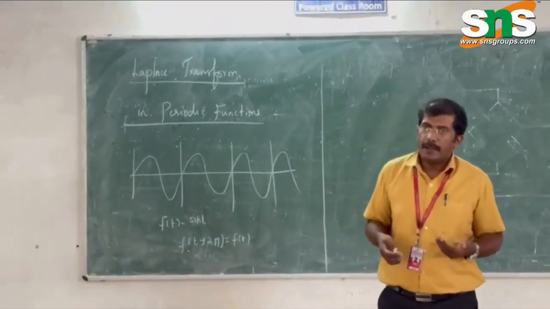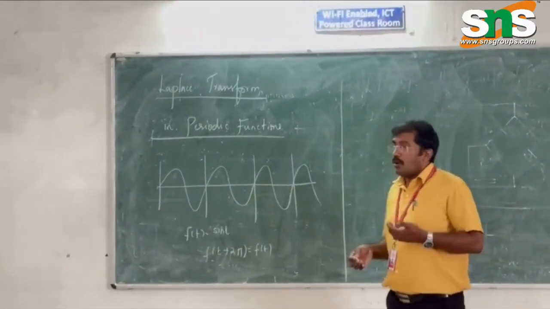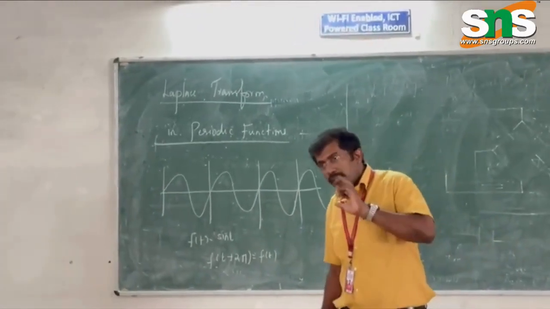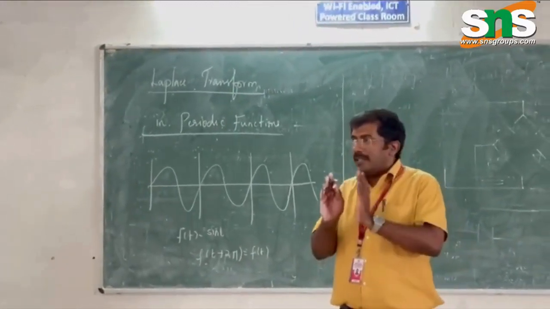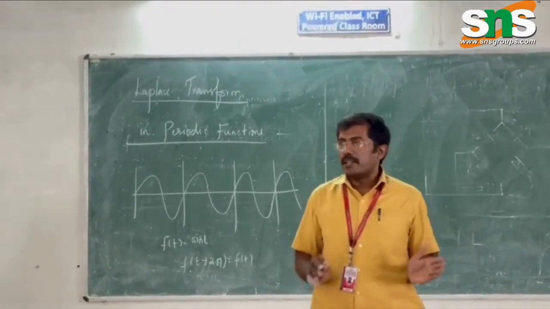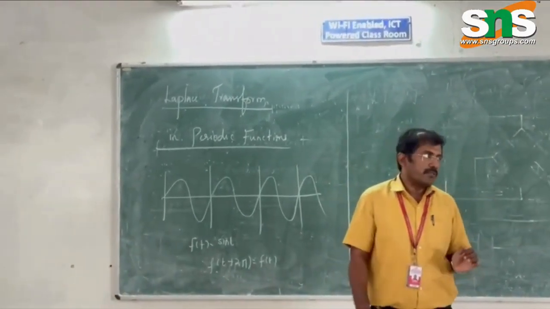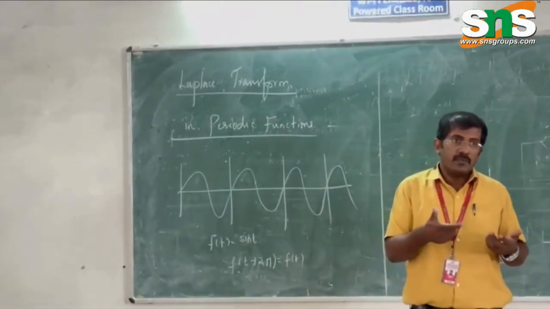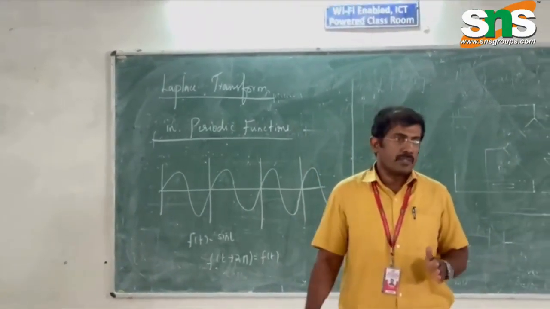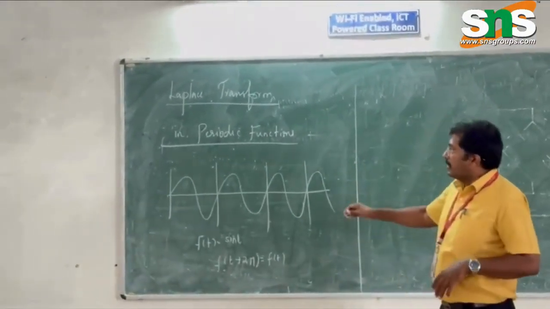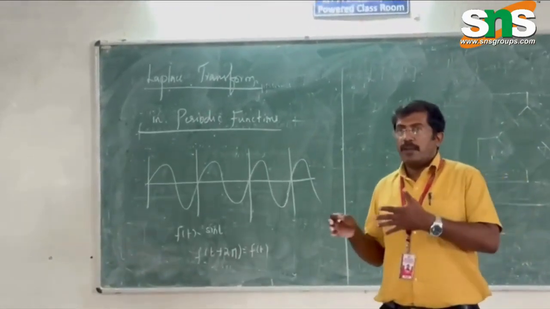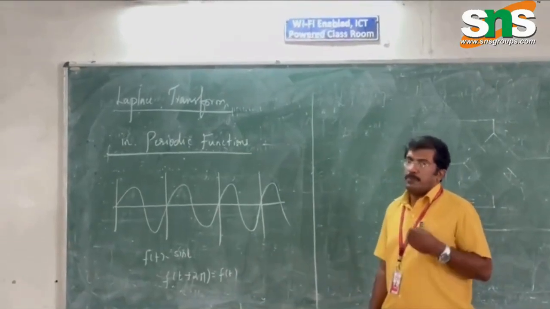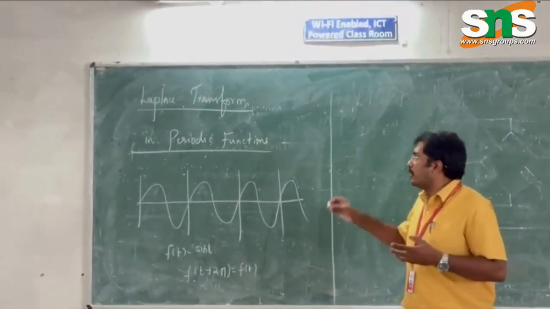So periodic functions can be evaluated using Laplace transform. Already we have seen the same kind of thing in Fourier transform also. Even Fourier transform works on this. But there are certain restrictions in Laplace compared to Fourier transform. Laplace transform works on piecewise continuous functions. Fine. So what is the formula involved? It's the same formula for everything in Laplace transform. So when we talk about periodic function, the Laplace formula goes like this.